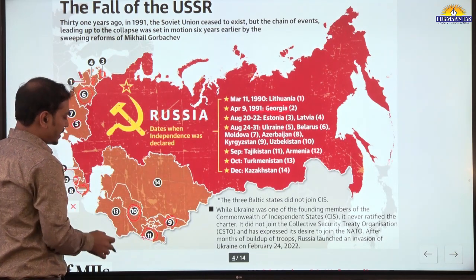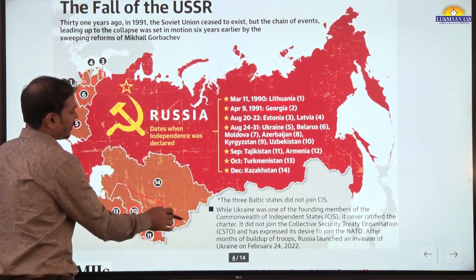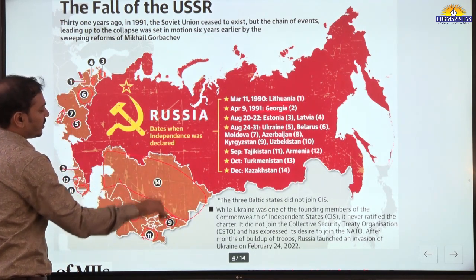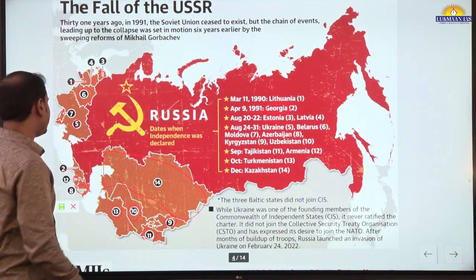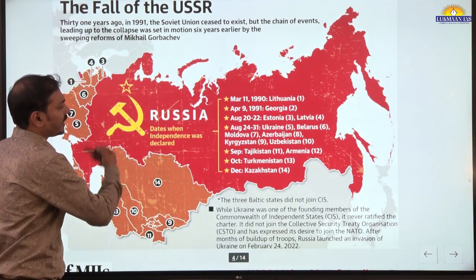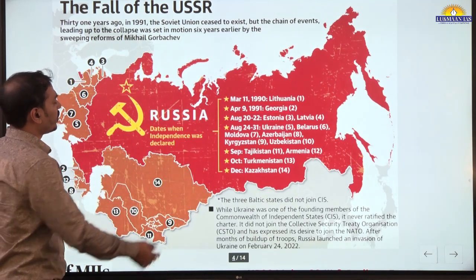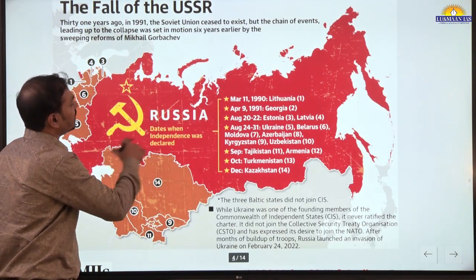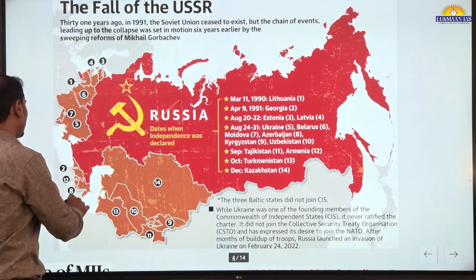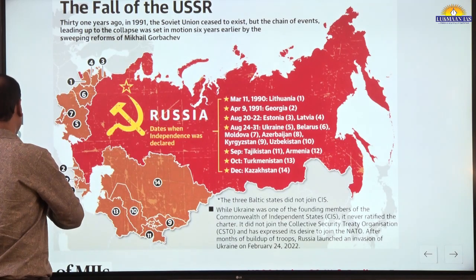Then Turkmenistan 13th, and the last to get separated is Kazakhstan, one of the largest in the CIS. These 14 republics got separated from the erstwhile USSR in those two years only.